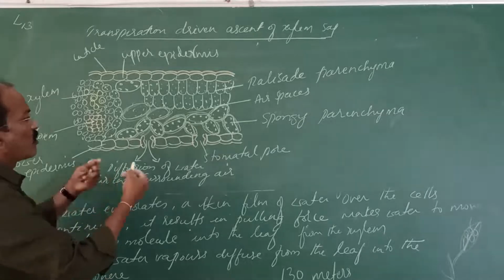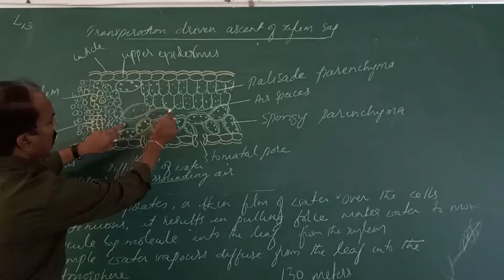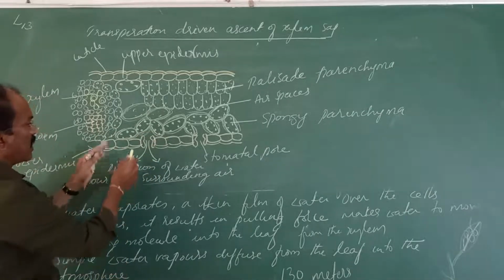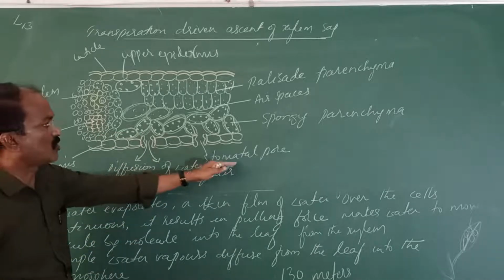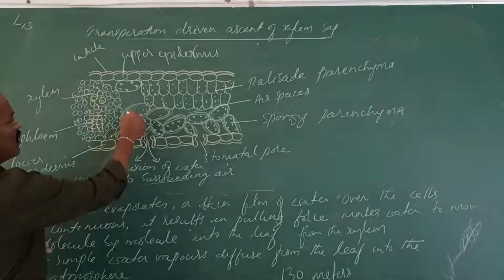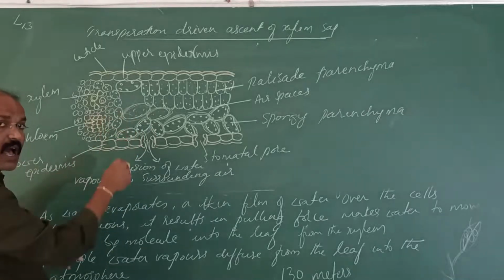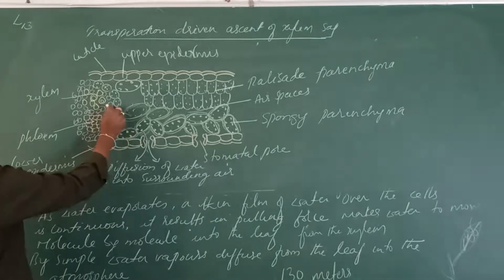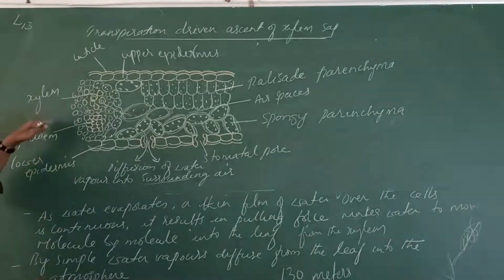When the stomata open, the water starts diffusing into the surrounding air. Why? Because here within the chamber or in the air spaces, in the intercellular spaces, there is more water vapor. When the stomata open during the daytime, the water diffuses into the atmosphere through the stomatal pore. Then what happens? When the water starts diffusing into the atmosphere, the cell will absorb water from the next cell, and this tension or force is transferred into the nearby cell. From this cell, the tension is transferred into the leaf xylem.